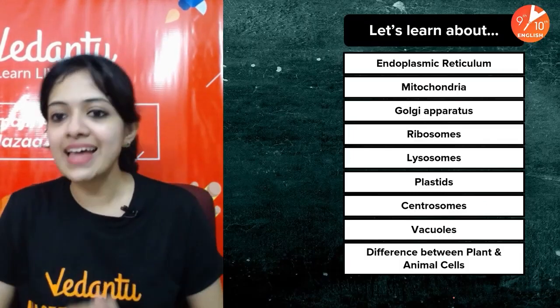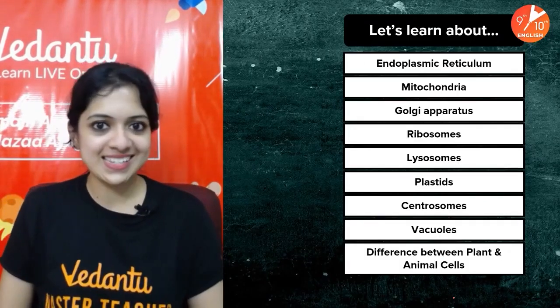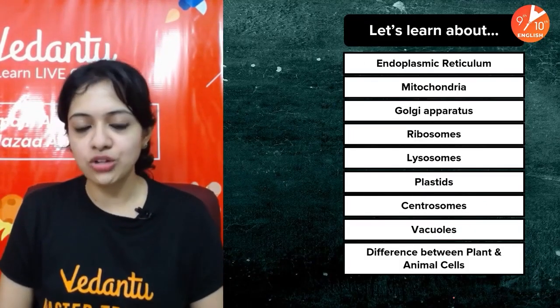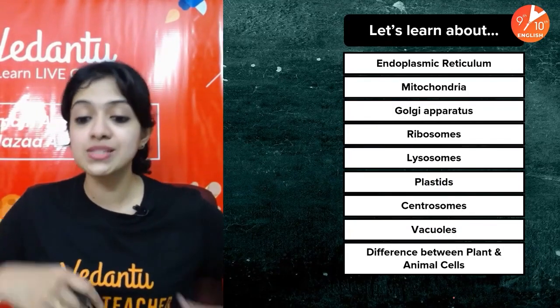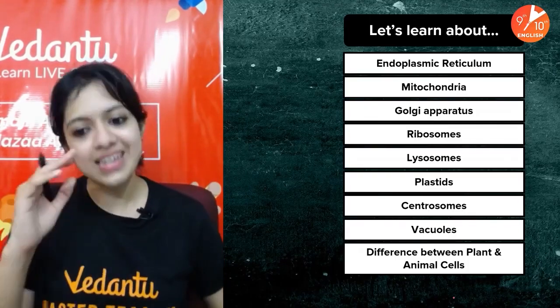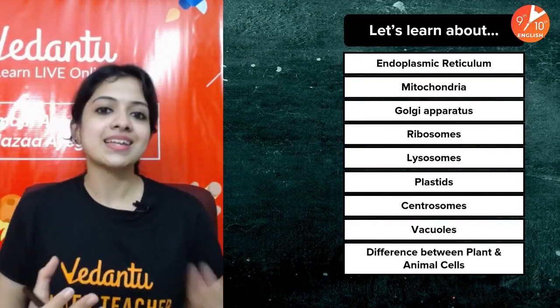Okay, so today let us learn about all of these: endoplasmic reticulum, mitochondria, Golgi apparatus, ribosomes, lysosomes, plastids, centrosomes, vacuoles, and of course, most importantly, at the end, the difference between plant and animal cells.